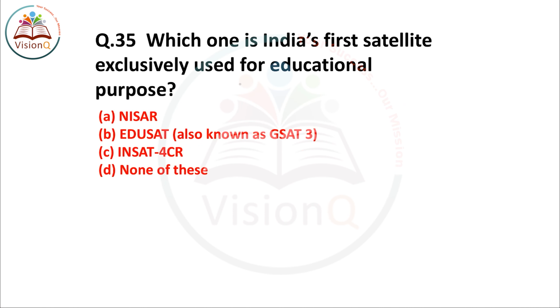So next is question number 35 of today's series. Which one is India's first satellite exclusively used for educational purposes? The name itself is here: EduSat or educational satellite. It is also known as GSAT-3. EduSat, or educational satellite, is also known as GSAT-3, again a satellite of the GSAT series used for educational purposes. The right answer of this question is option number B, EduSat.